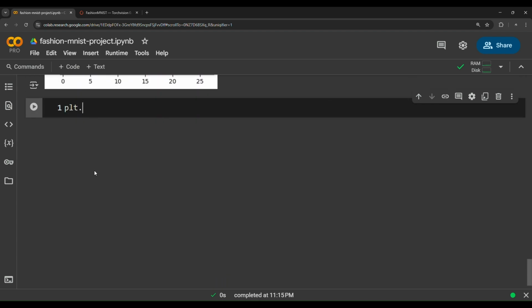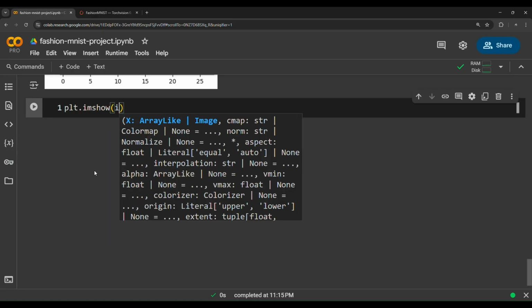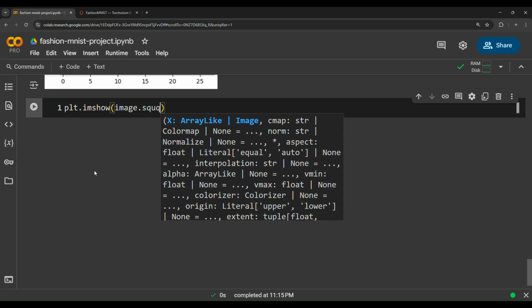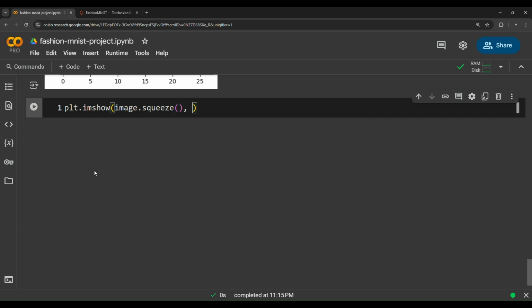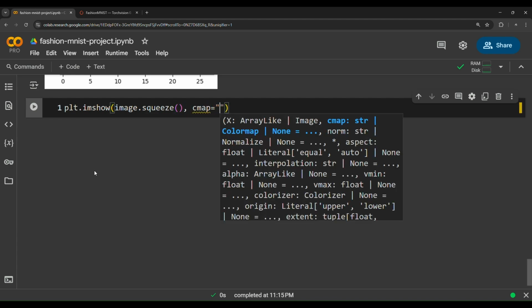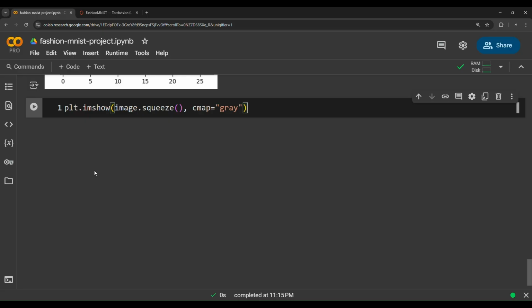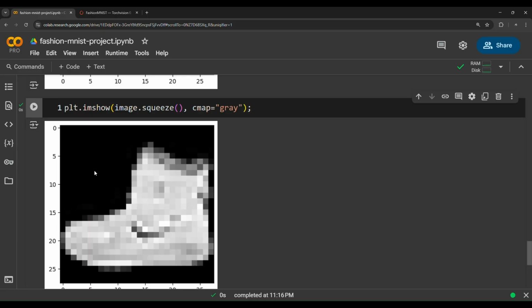We need to pass plt.imshow and then pass the image.squeeze and then specify the cmap, the color map, as gray to specify that this is a grayscale image, like that. FashionMNIST is a dataset that contains 70,000 images in total, 60,000 for training, 10,000 for testing. Each image is of height 28, of width 28, and being a grayscale image.